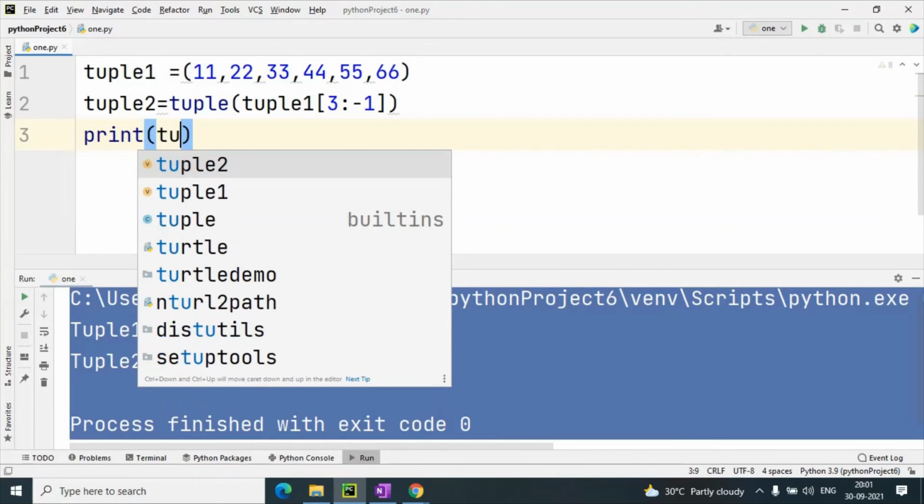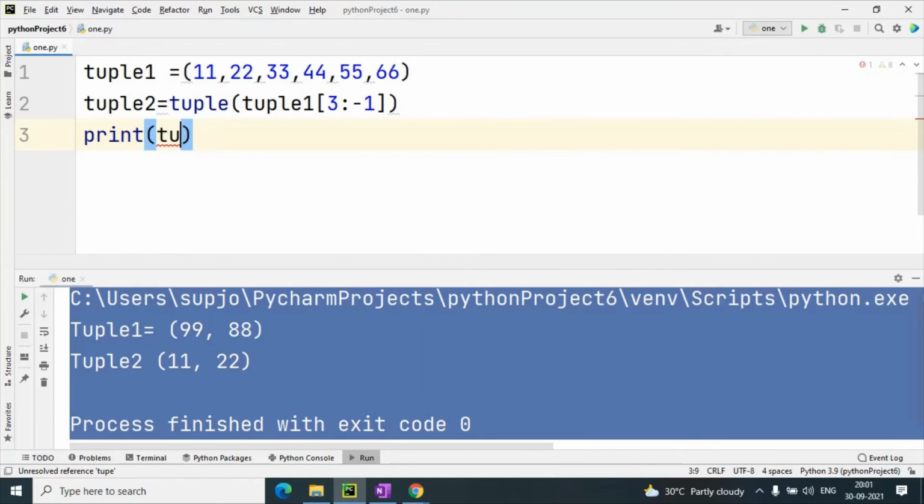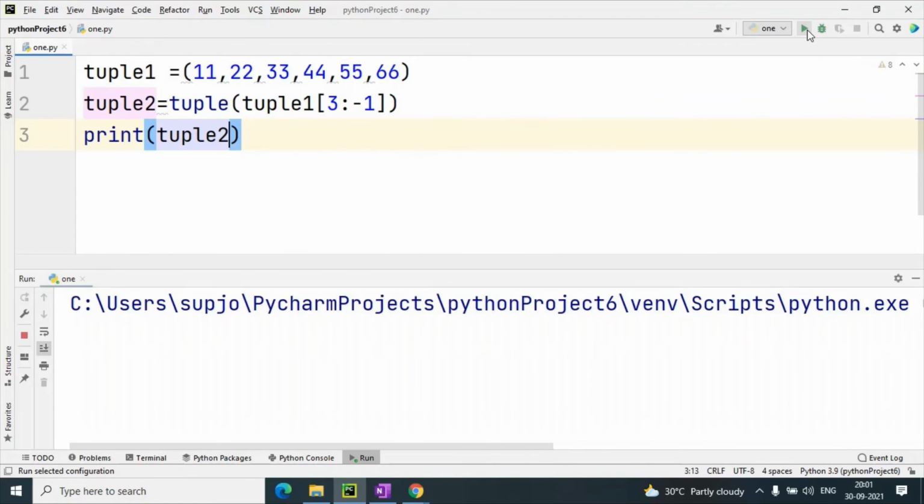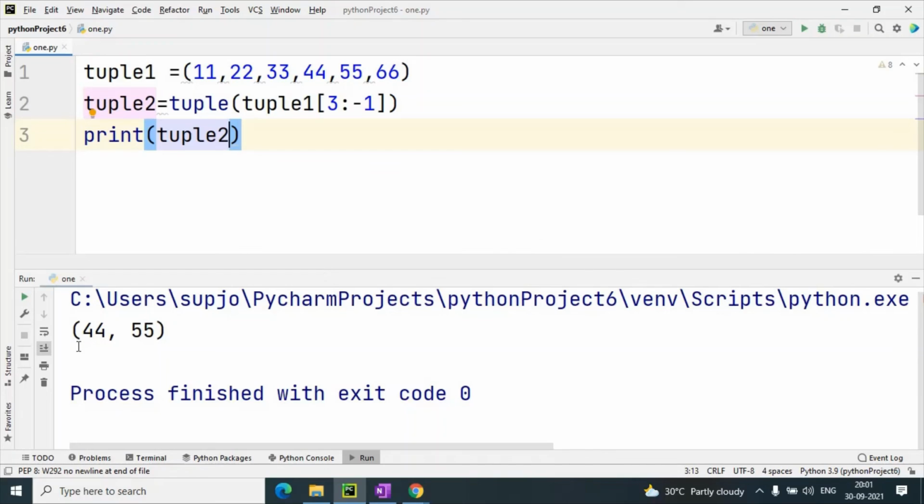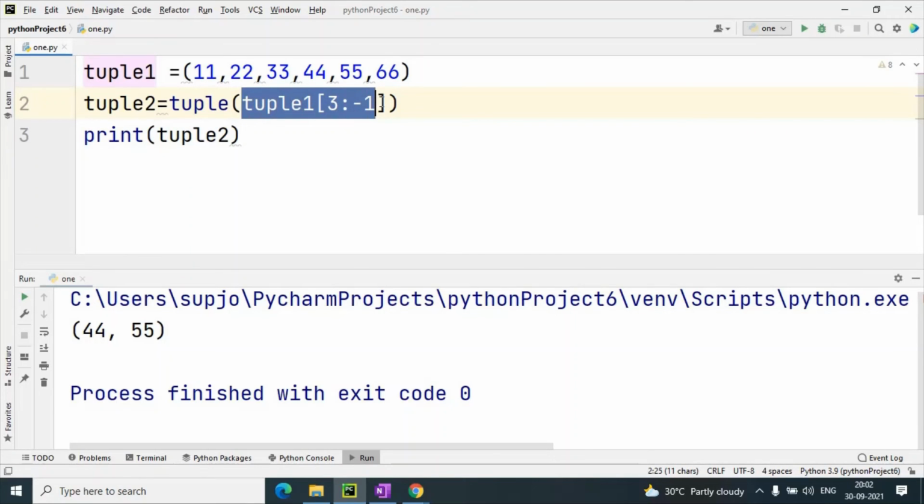tuple 2, now you can see this is 44 and 55. Understand? Now understand? Yes. Okay. This tuple function will create tuple, and in this we have given the slice method, slicing from start to end position.